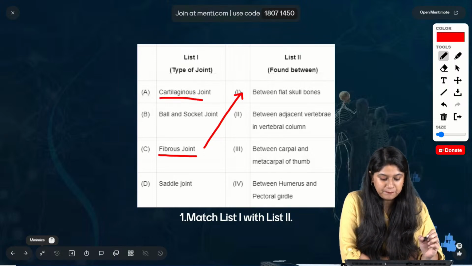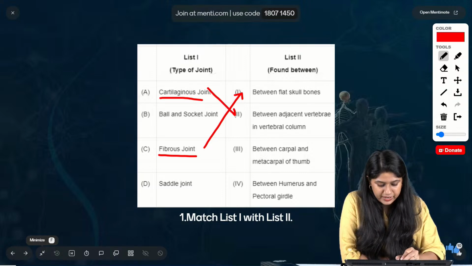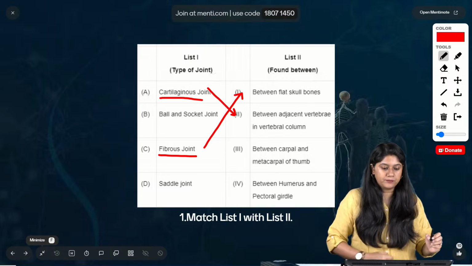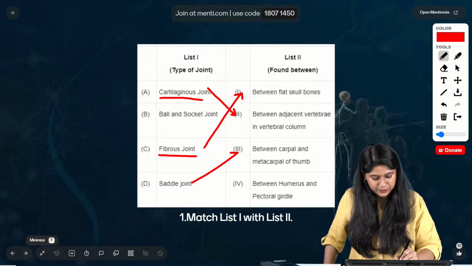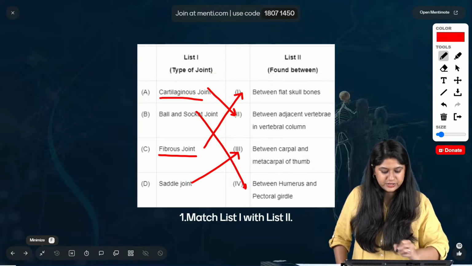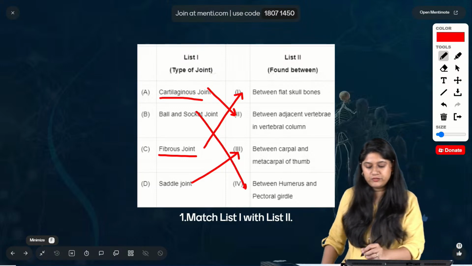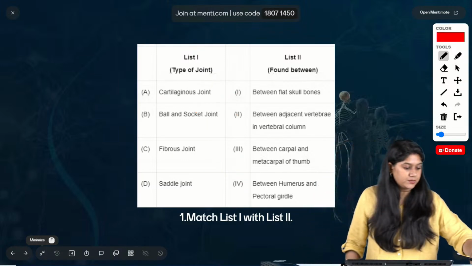Where is the cartilaginous joint? Between the adjacent vertebrae in the vertebral column. Saddle joint between the carpal and the metacarpal, and over here we have ball and socket joint. Very good everyone. Let's move to the next question.